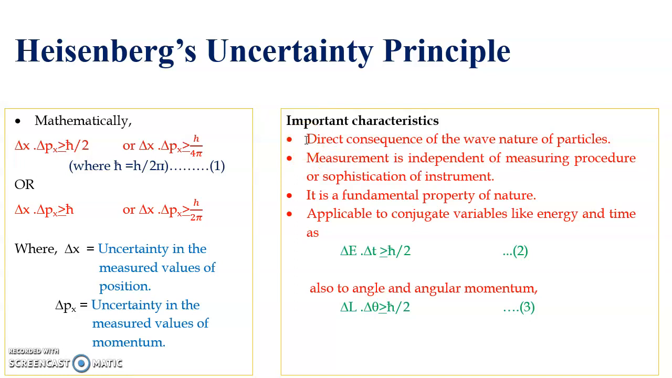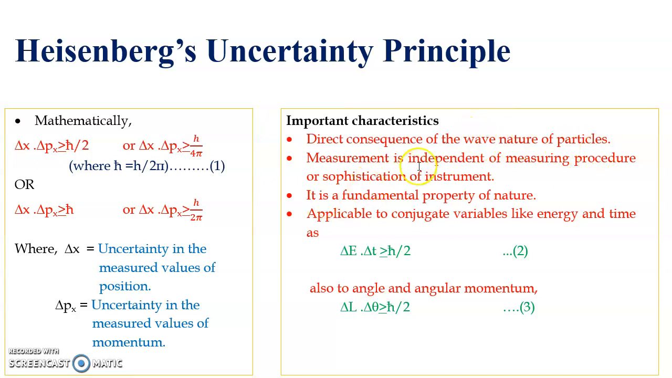So first, it can be a direct consequence of the wave nature of the particle. It means whenever a particle is in motion, a wave is associated with it. Because a wave is associated with the particle, it describes the wave nature. So due to that, uncertainty is increased. If it is only a particle, uncertainty is not there. But if a wave is associated, uncertainty is increased.